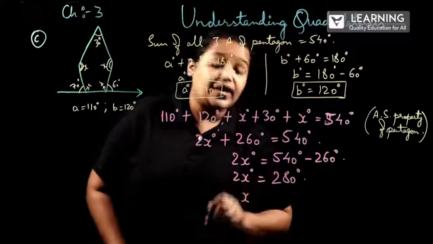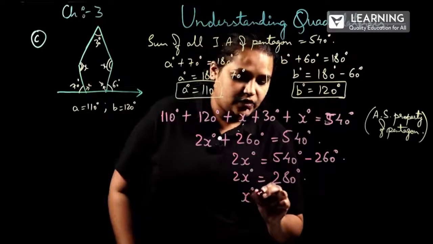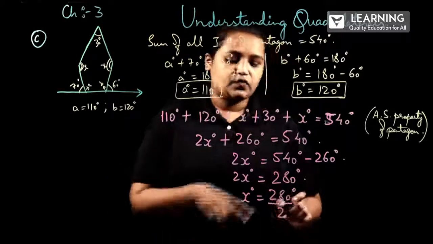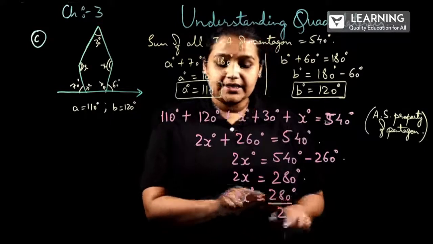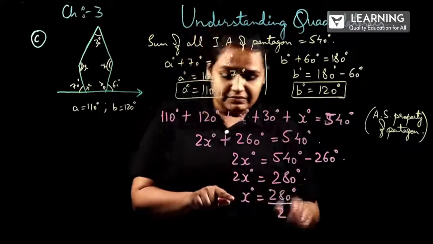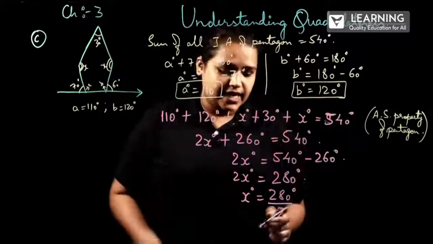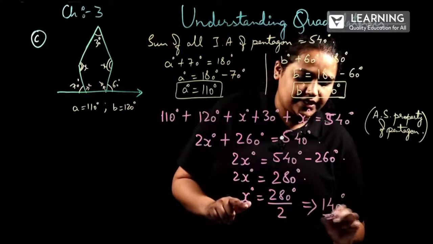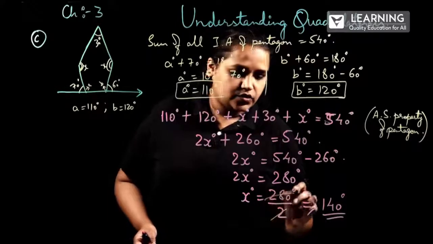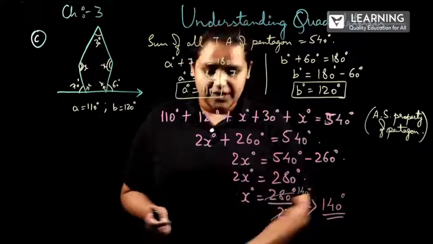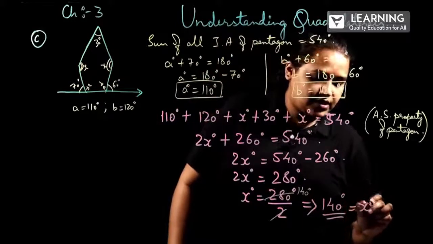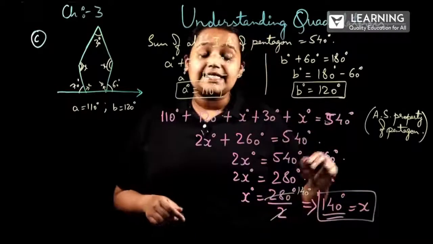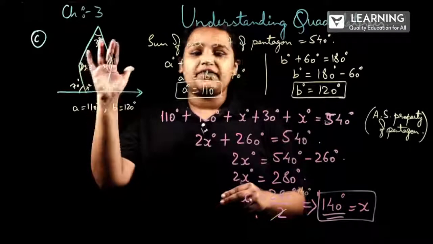Next, we have to find the value of x. So, x degree will be equal to 280 degree divided by 2. Why have I divided by 2 here? Because the multiplication by 2 will become division when we are shifting from one side to the other side. So, the value of x will be equal to 140 degree. 2 ones are 2, 140s are, correct? It will be cancelling off. So, x value is 140 degree. This is how we will be solving for the given figures.